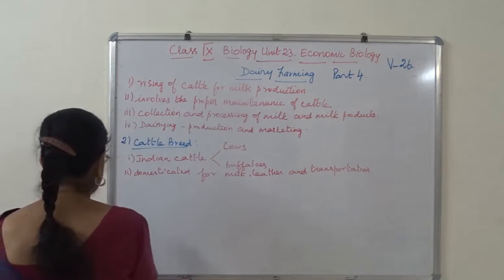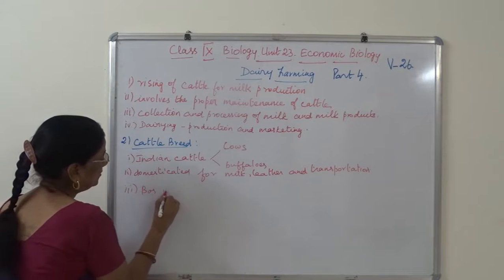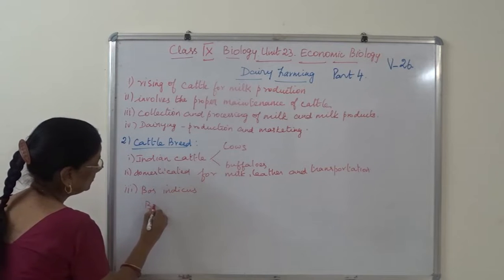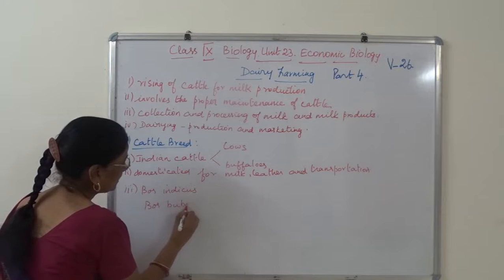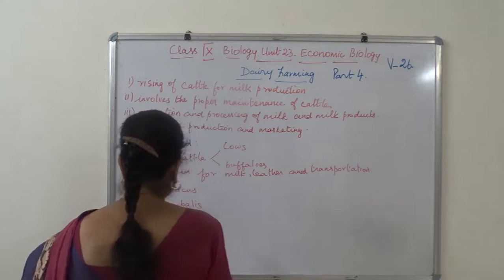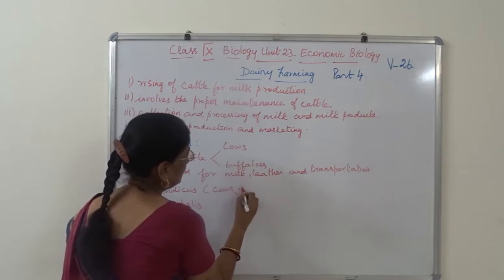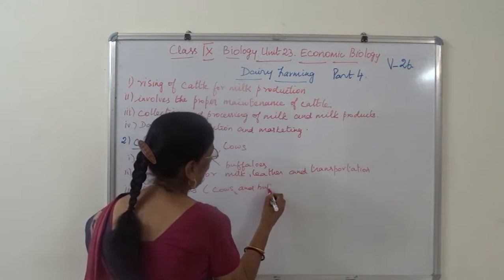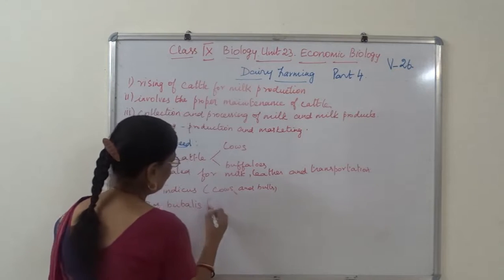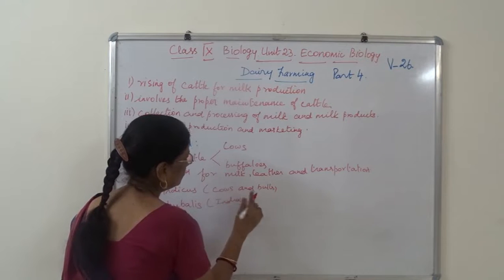And then Bos indicus and Bos bubalis. Bos indicus are the Indian cows and bulls. Bos bubalis are the Indian buffaloes.